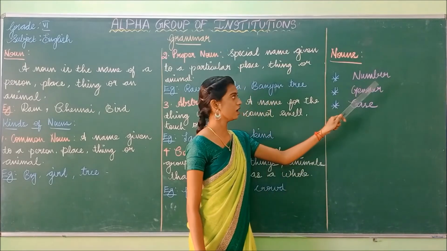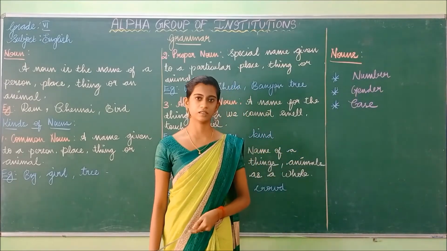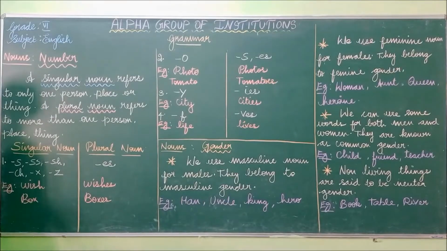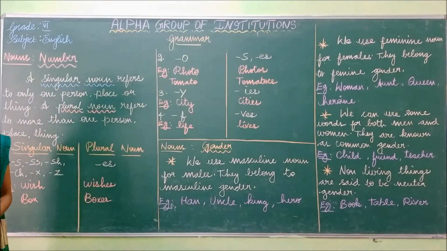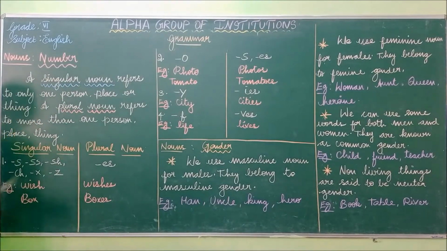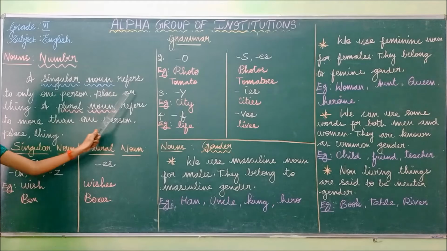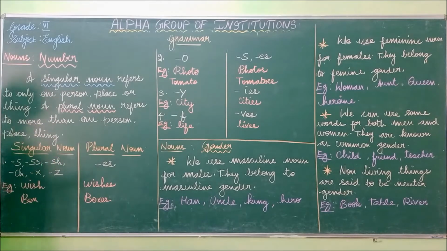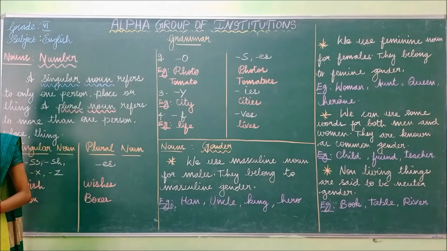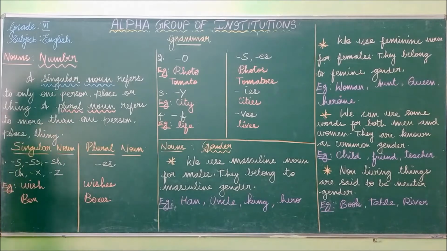Okay, next we are going to see nouns in number, gender and case. Okay students, next we are going to see the nouns in numbers. The singular noun refers to only one person, place or thing. So you have already known what is meant by singular noun. If we refer to a single thing, person or place, it is known as the singular noun.